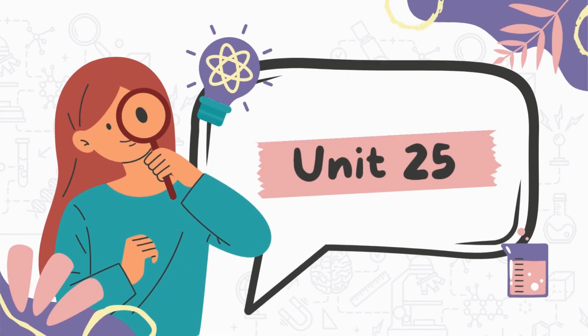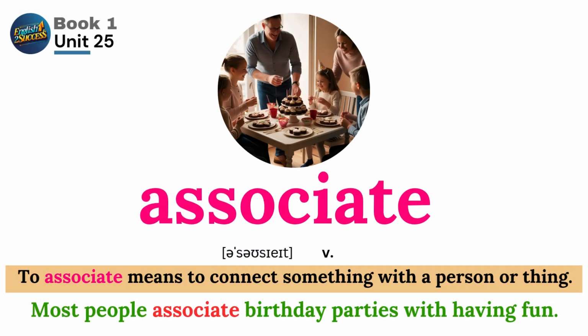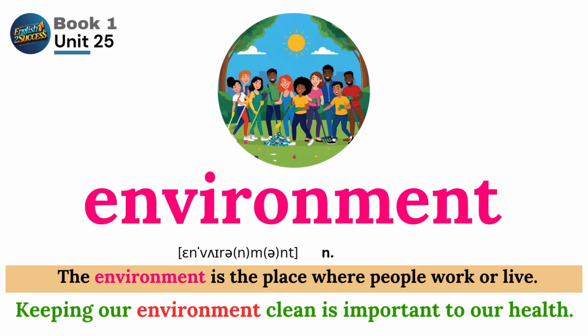Unit 25. Word list. Associate. To associate means to connect something with a person or thing. Most people associate birthday parties with having fun. Environment. The environment is the place where people work or live. Keeping our environment clean is important to our health.